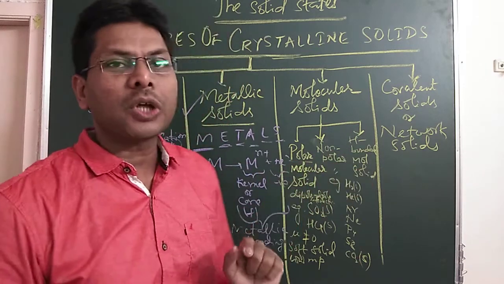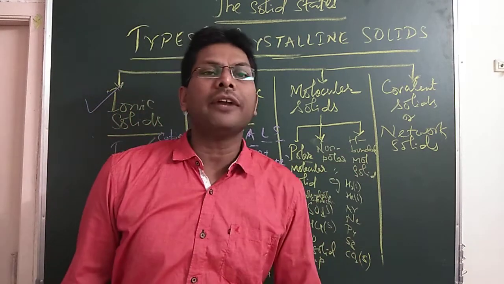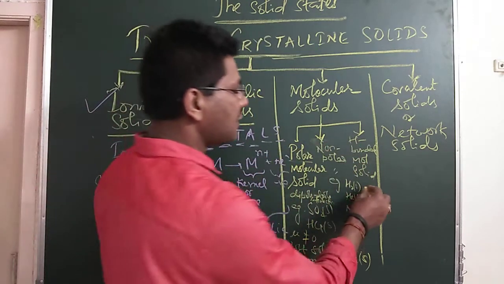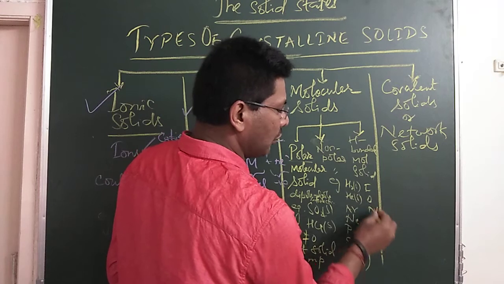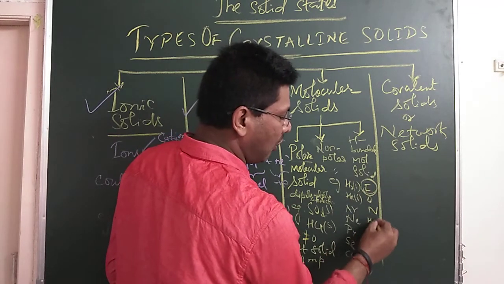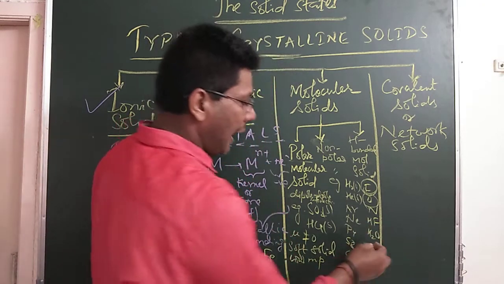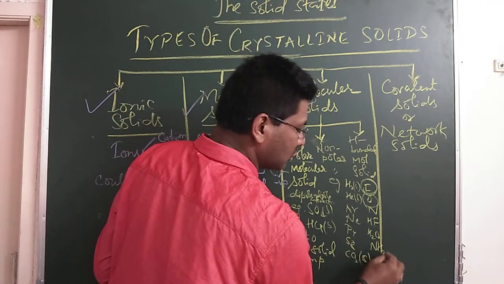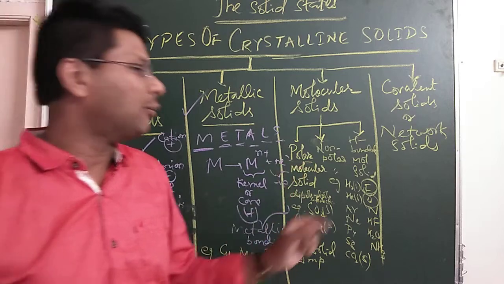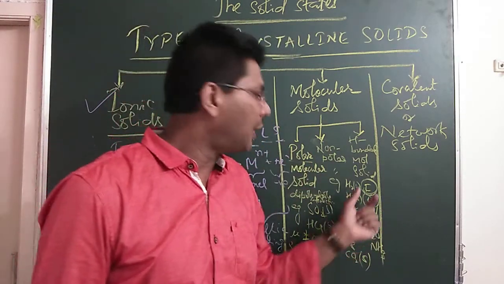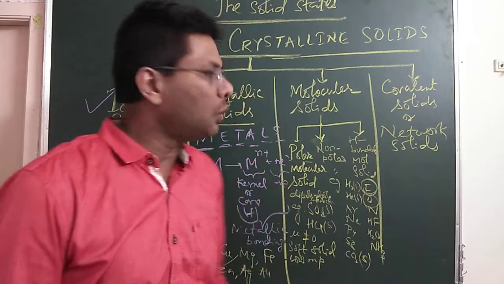Hydrogen bonded molecular solid. Here you must know that FON forms hydrogen bonded molecular solid. So HF can form hydrogen bonded molecular solid. O means water, which can form ice, and NH3, ammonia, can too. So these are all regarded as hydrogen bonded molecular solids. They are a little harder than polar and non-polar, but they are also insulators.